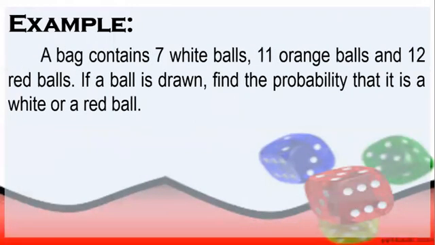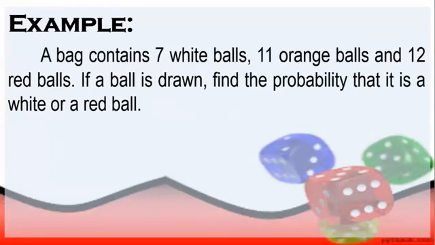Let's have one more example. A bag contains 7 white balls, 11 orange balls, and 12 red balls. If a ball is drawn, find the probability that it is a white or a red ball. So this is an example of mutually exclusive event since we have here the keyword or.